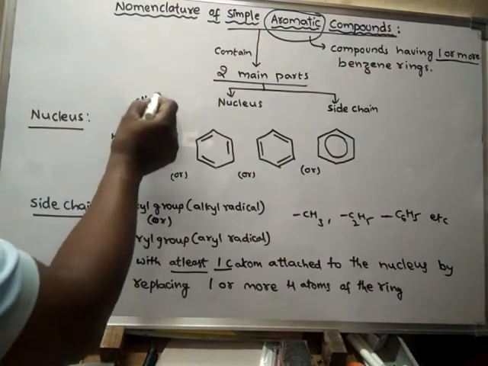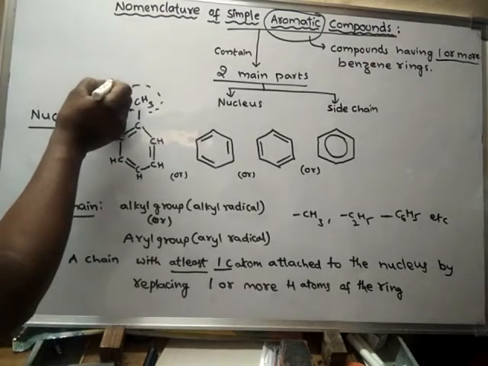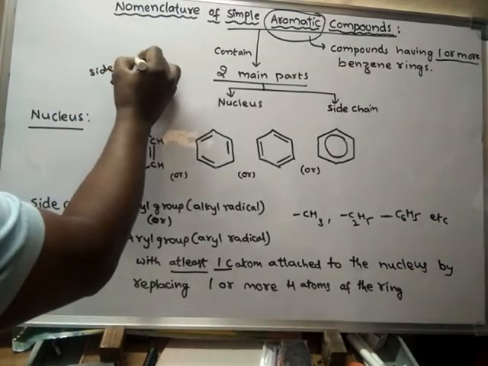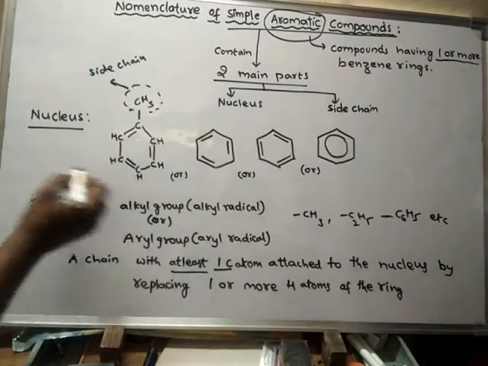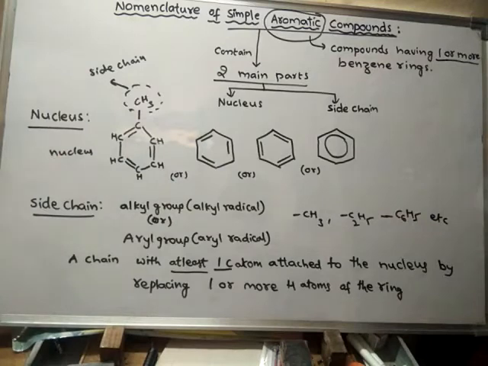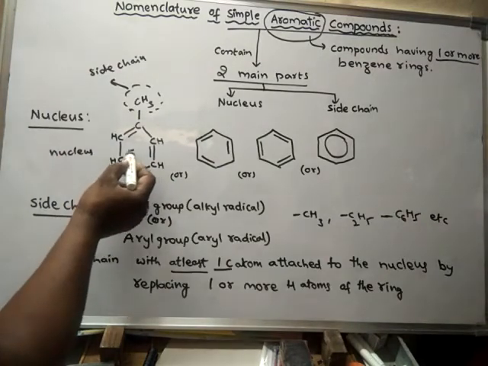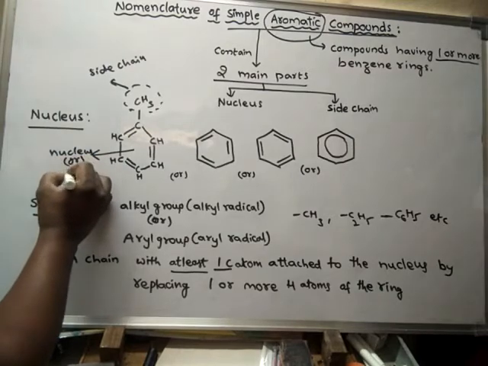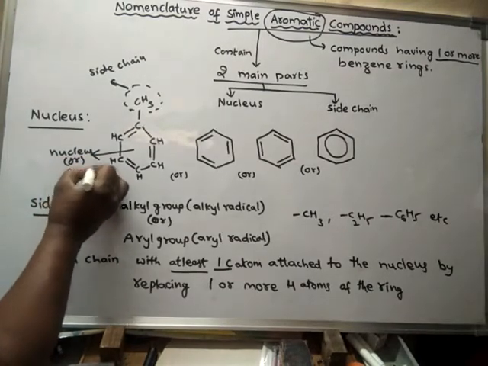This is said to be side chain, and this is the nucleus. So this is the ring or nucleus. Simply we will call it as nucleus or ring also.